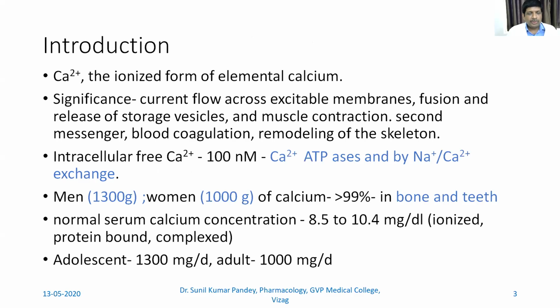So to introduce, we should know what calcium is and what the various roles of calcium in the body are. Now, calcium is present in the body in elemental form. Elemental, that is cationic form, which is denoted as Ca2+. This is the cationic form, and in this form it is present in the body. Now, there are many significances of this calcium. As we already know, calcium is an integral part of our body, especially the bone and the teeth. 98% of the calcium is found in the bone and teeth.